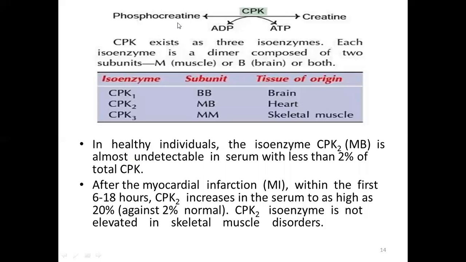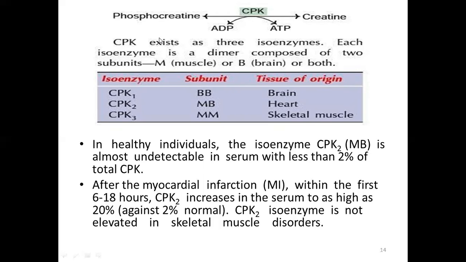If it has to go in the forward direction, it means that ATP will be generated and the phosphate group will be released. And it has been shown that CPK exists in the body as three isoenzymes, which are CPK1, CPK2, and CPK3.